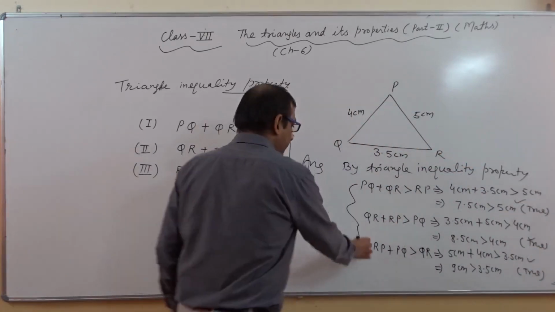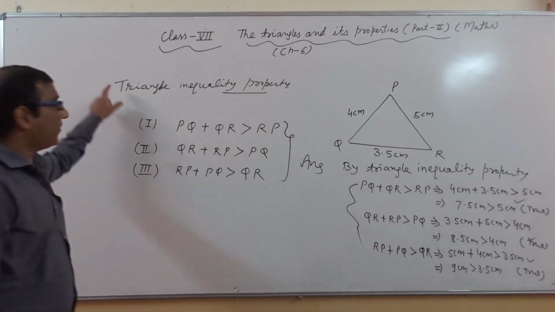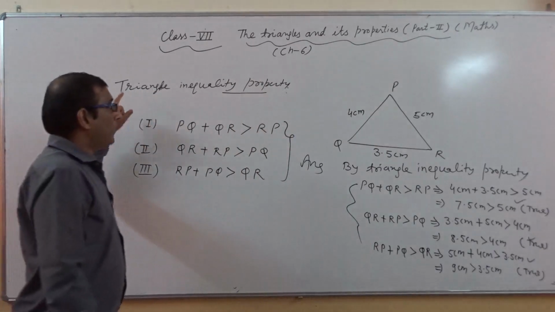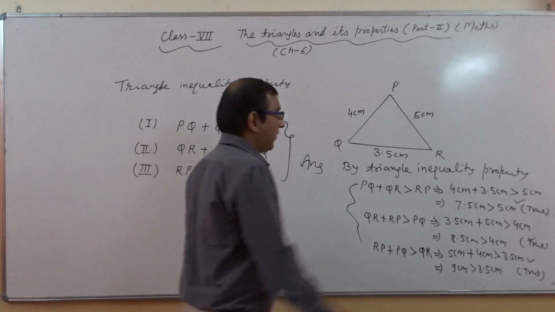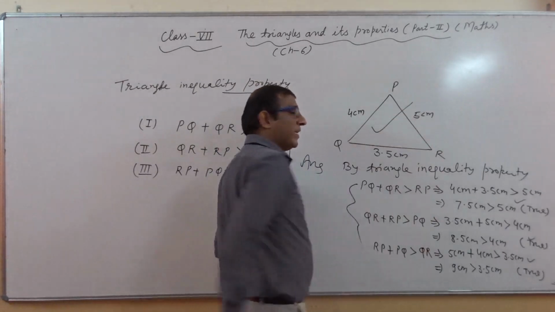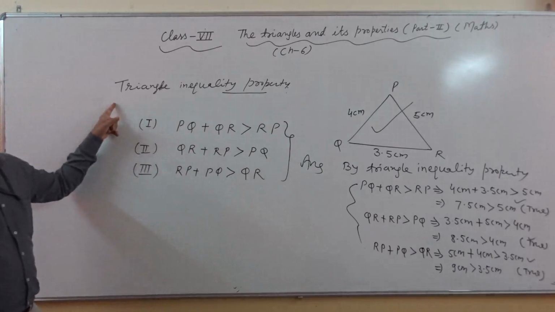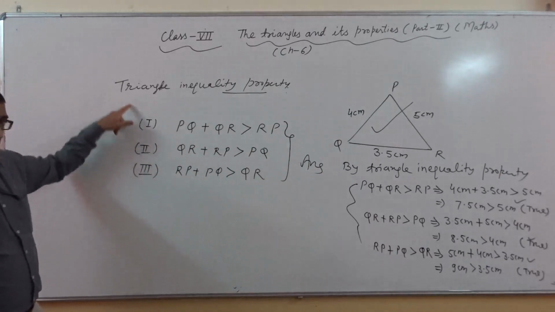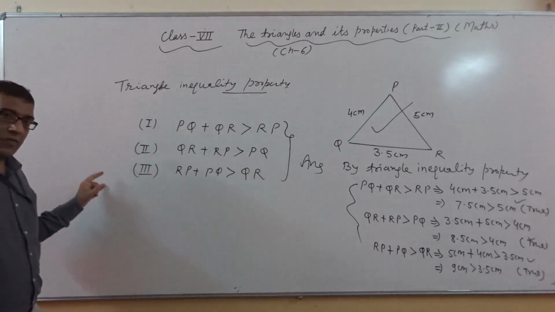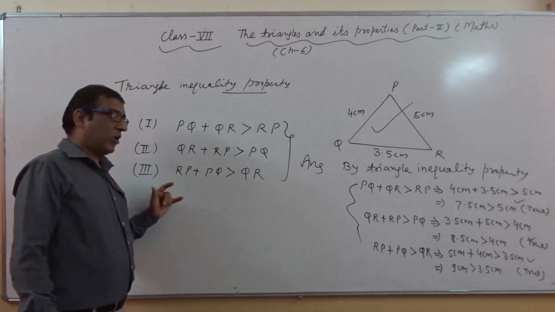All these cases fulfill the condition of the triangle inequality property, so with the help of this property we can say triangle PQR is possible here. If these three cases are fulfilled, we can say the triangle is possible, otherwise the triangle is not possible.